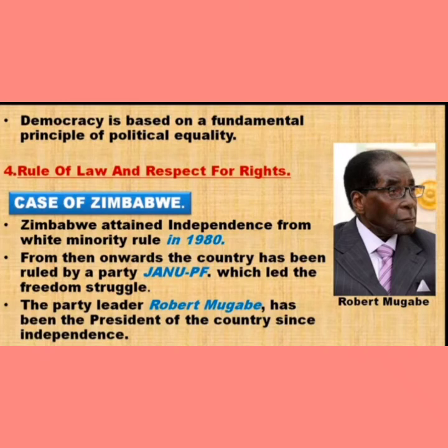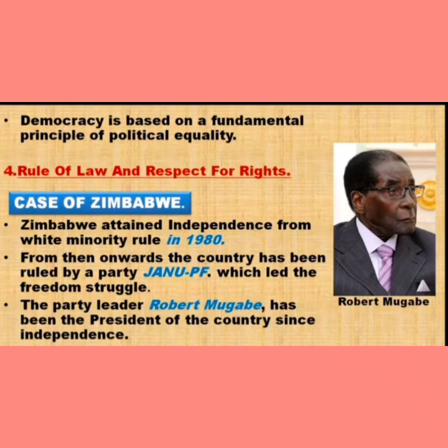So judiciary is the third institution of democracy. तो उस पर दायित्व है कि वो हमारे राइट्स का प्रोटेक्शन करें. So children, here what happened, let's take the example of Zimbabwe. What happened in Zimbabwe, children? The Zimbabwe attained independence from white minority rule in 1980.